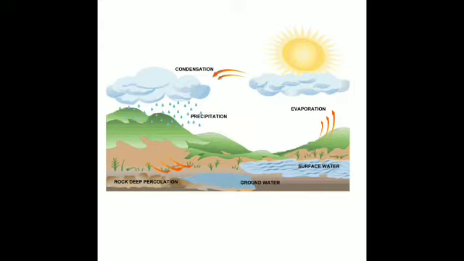Then precipitation takes place, that is water from the clouds falls as rain, hail or snow, depending on the altitude and also the temperature at that particular place. So this is called precipitation. The rainwater collects in seas, oceans, rivers, lakes and ponds. Is that clear? And this cycle continues, and that is how the regular supply of water on land is maintained.